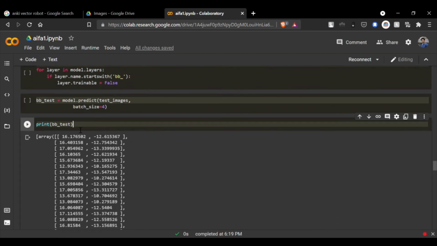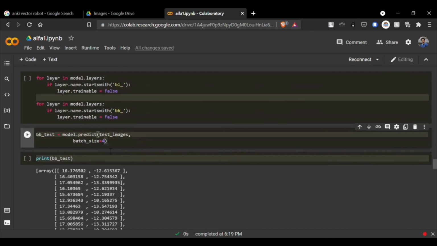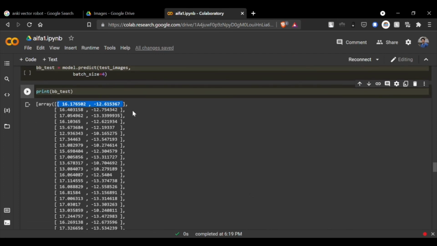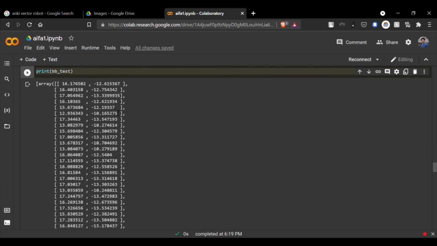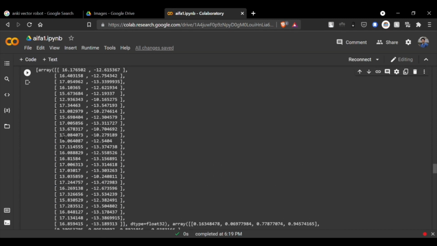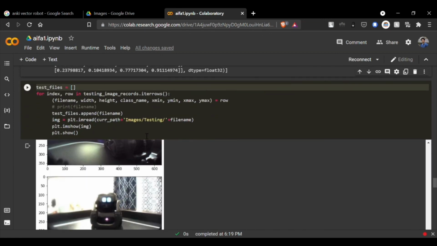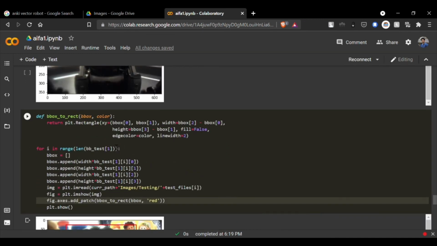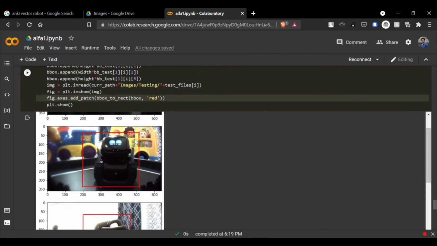Then we predicted our test images based on the model we have learned. The test outputs are as follows. The arrays with size 2 represent the output nodes for classification, and the arrays with size 4 represent the output nodes for localization. These indicate scaled coordinates of the bounding box, and these indicate whether a robot is present in the frame or not. These are the test samples we have collected and applied the model on. We have got bounding boxes on the images.